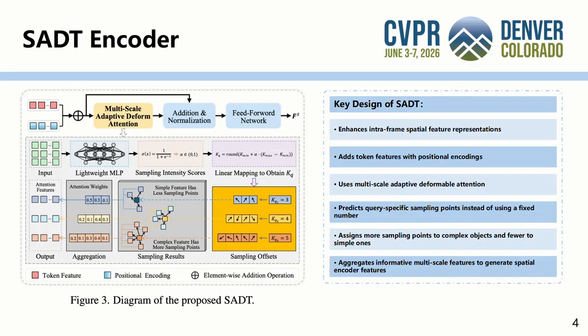Specifically, a lightweight MLP predicts a sampling intensity score, which is mapped to a discrete number of sampling points. Therefore, simple features use fewer sampling points, while complex objects such as occluded or blurred objects are assigned more sampling points. In this way, SADT performs adaptive and object-aware spatial feature aggregation.